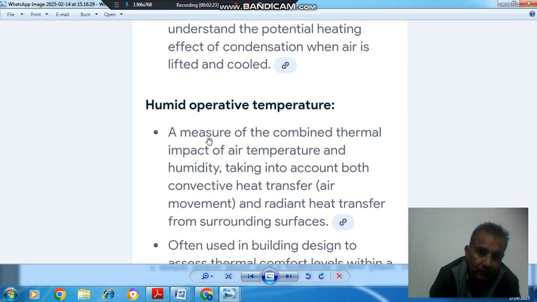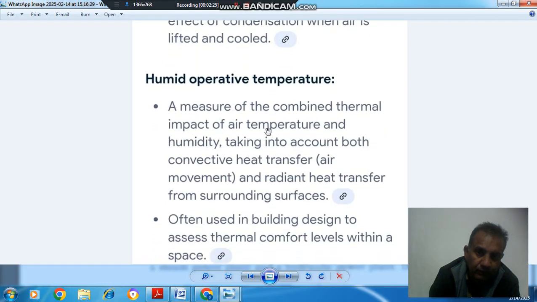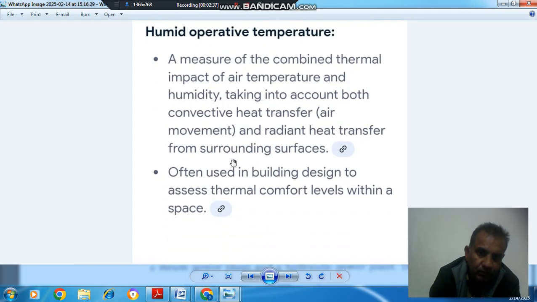And humid operative temperature, a measure of the combined thermal impact of air temperature and humidity, taking into account both convective heat transfer (air movement) and radiant heat transfer from surrounding surfaces. Often used in building design to assess thermal comfort levels within a space.